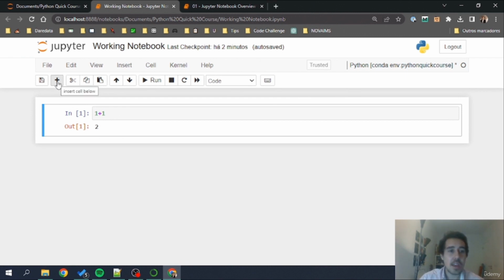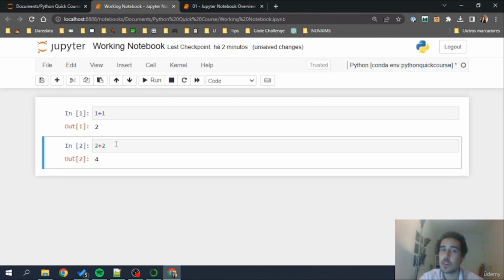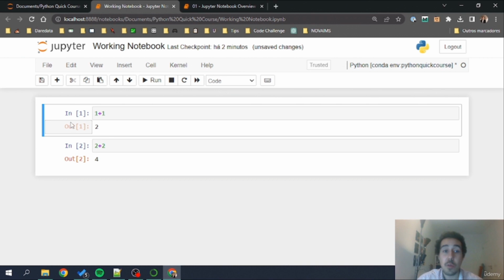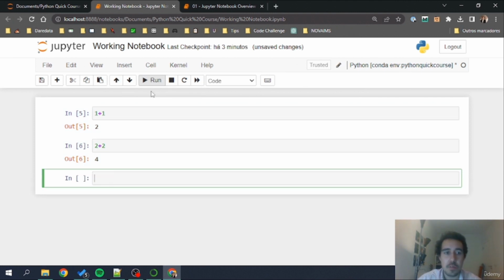Another important thing, I can add more cells by using this plus. Insert cell below, this will insert me a new notebook cell, and I can go here and do, for example, another piece of code, 2 plus 2, and this will execute this code with 4. Notice that I've only executed this line. If I want to execute both lines at the same time, I can use Shift and select the lines, just like how I select two different files in the Windows Explorer, and then hit run. For example, this will run both cells at the same time.